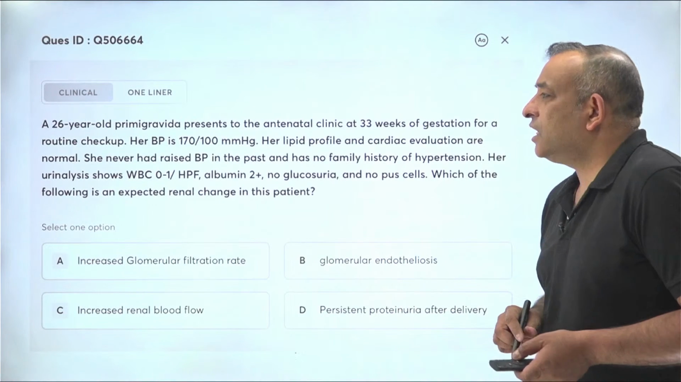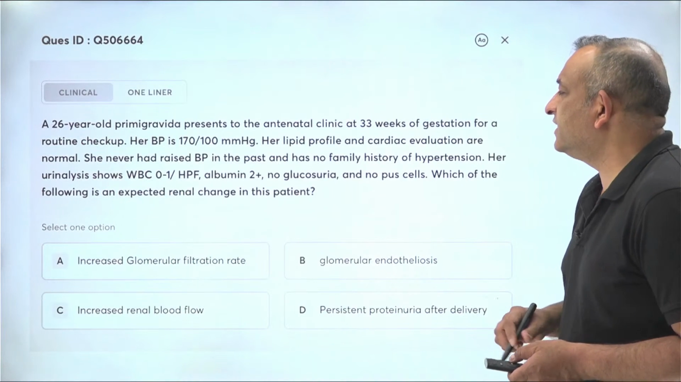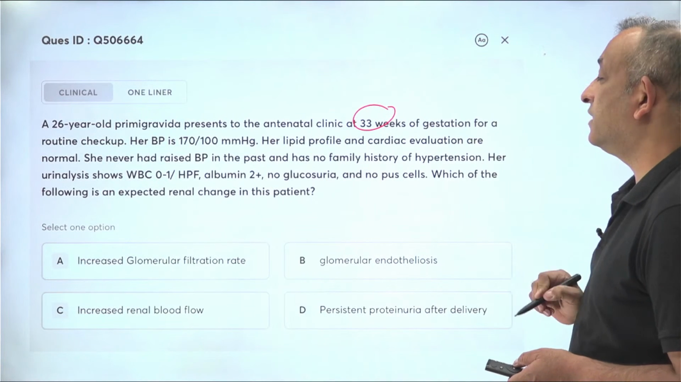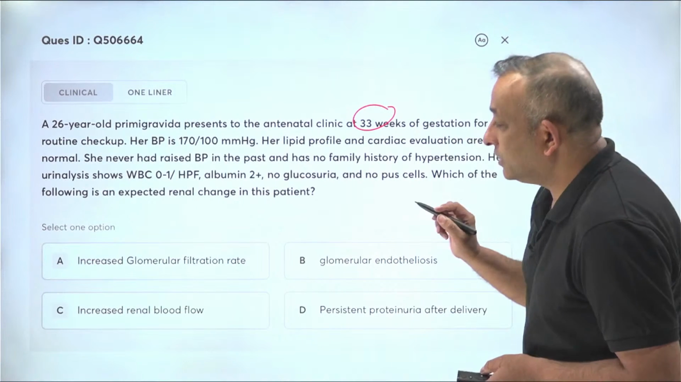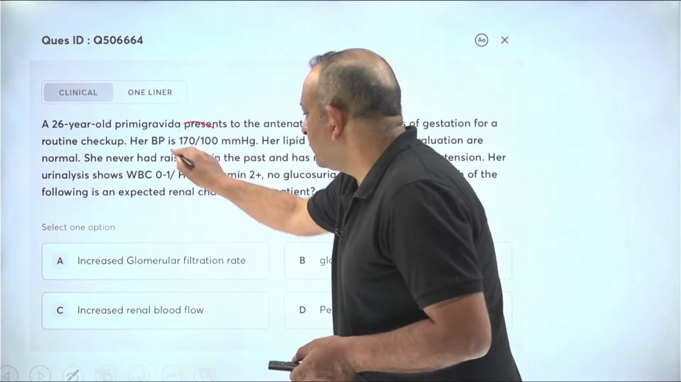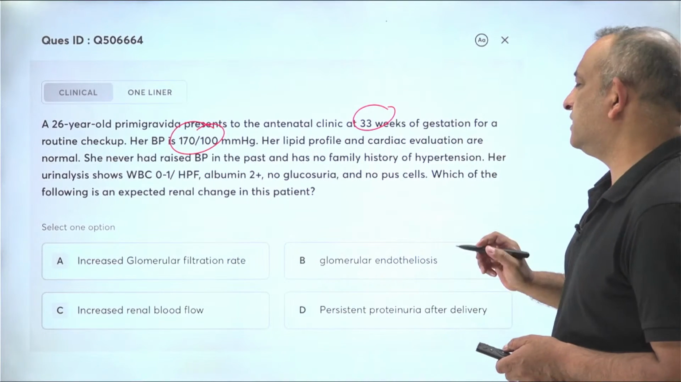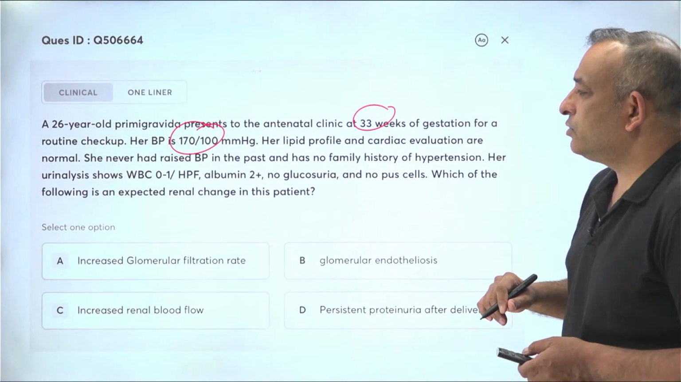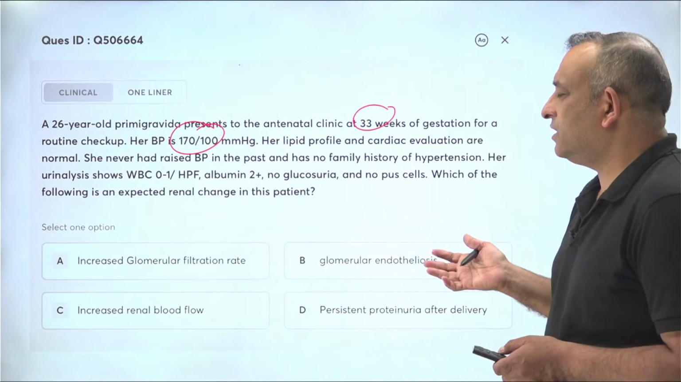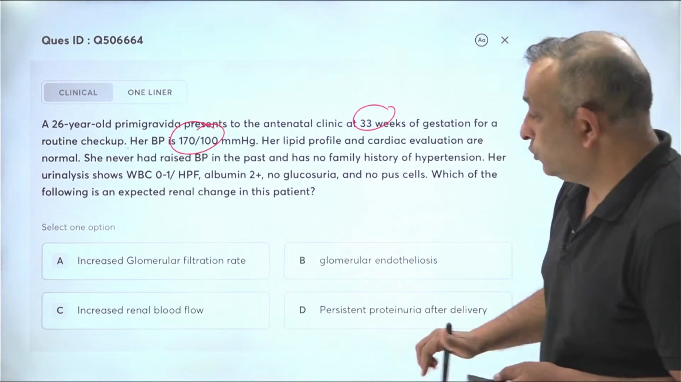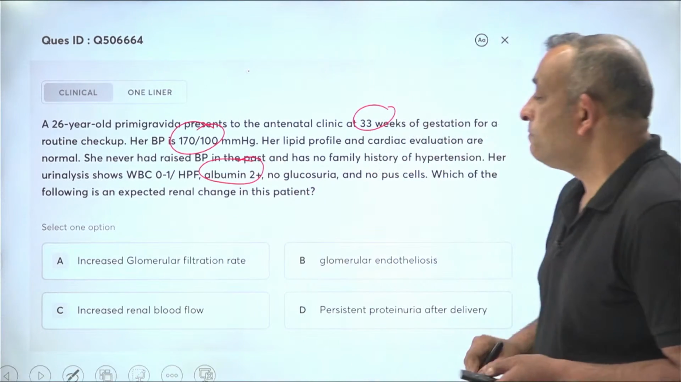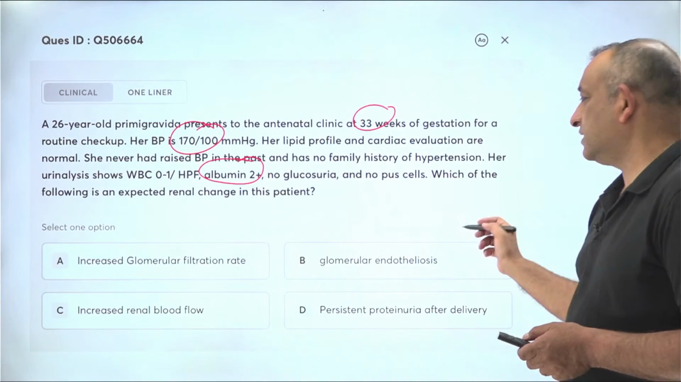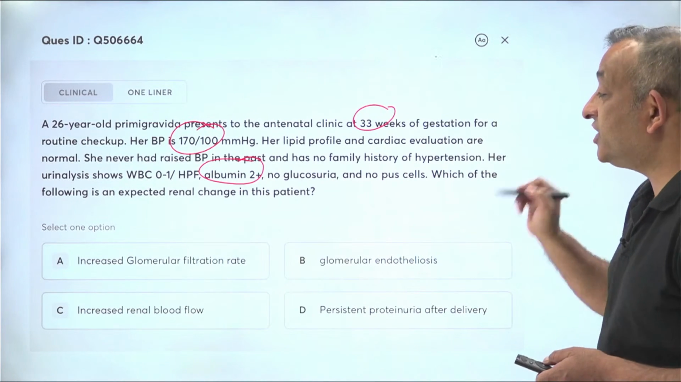Clinical question again. A 26-year-old primigravida presents to the antenatal clinic at 33 weeks of gestation for a routine checkup. Blood pressure is 170/100. Her lipid profile and cardiac evaluation are normal. She's got hypertension. She never had a raised blood pressure in the past and has no family history of hypertension. All right, this is a gestational hypertension. Her urinalysis shows WBC of 0 to 1 per high power field. That is all right. Albumin is 2+, which is significant proteinuria because 1+ is proteinuria. So 2+ is definitely, no glucosuria and no pus cells. Which of the following is the expected renal change in this patient?